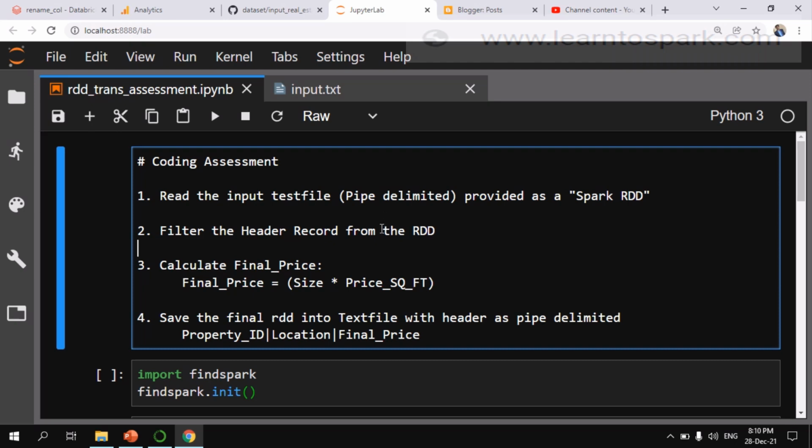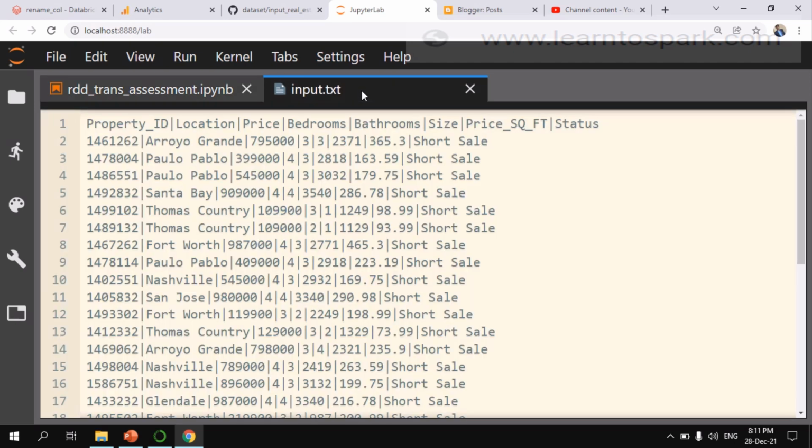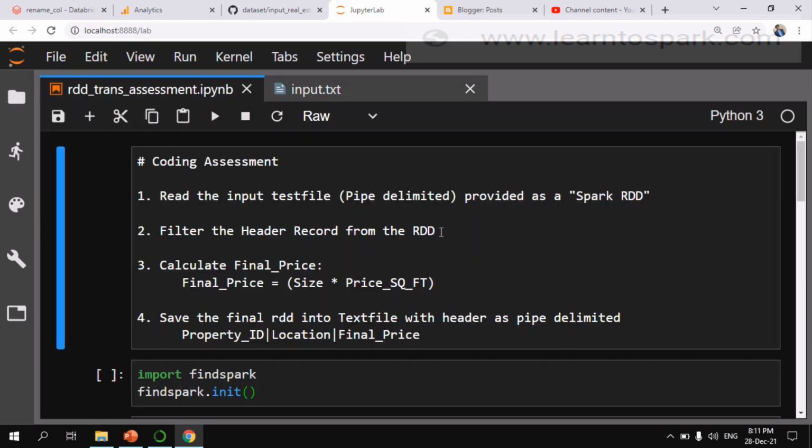So they have given an input text file, and the data is related to real estate in a US location. Here they have given location, price, bedroom, bathroom, size, price per square feet, and the status. So this is the input file that is being given to us, and the question is that we need